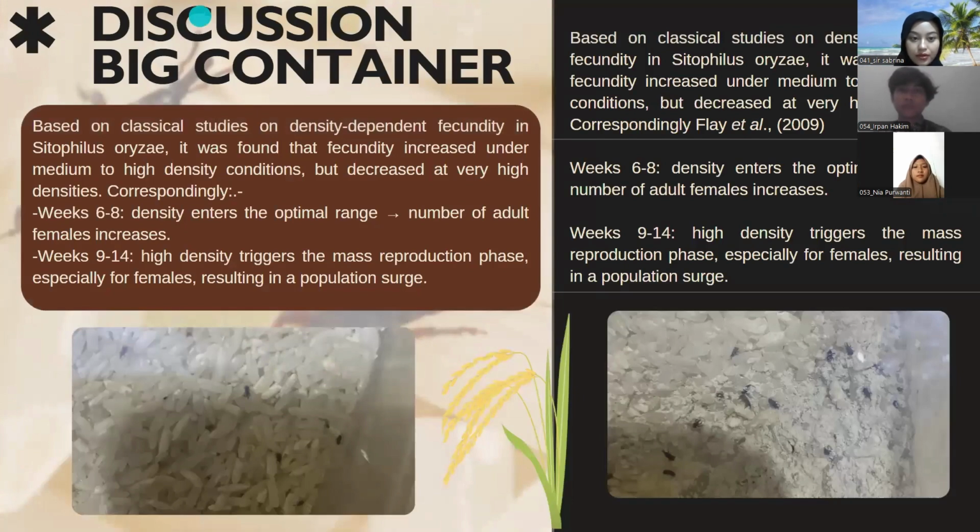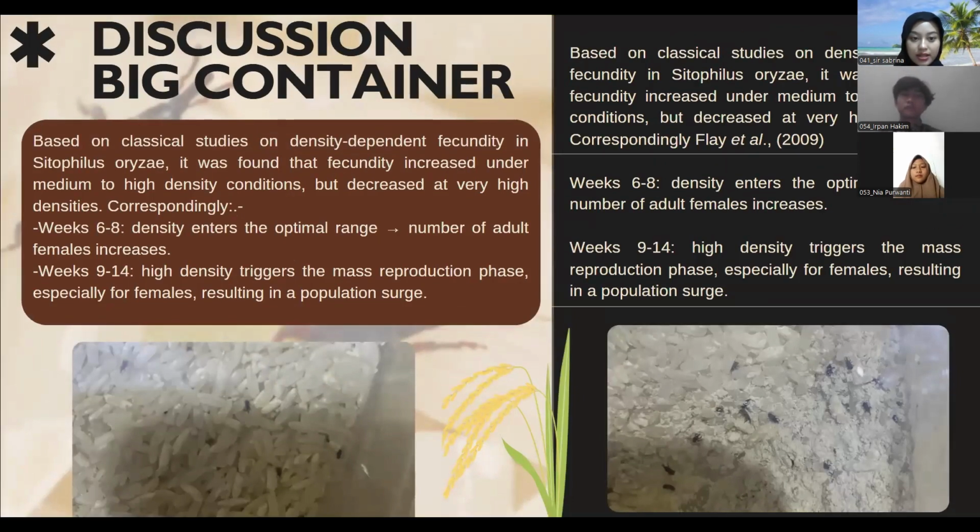Next is the discussion for the big container. Based on classical studies on density-dependent fecundity in Cytopilus oryzae, it was found that fecundity increased under medium to high density conditions, but decreased at very high densities. So for weeks 6 until 8, density enters the optimal range and the number of adult females increased, and for weeks 9 until 14, high density triggers the mass reproduction phase, especially for females, resulting in a population surge.